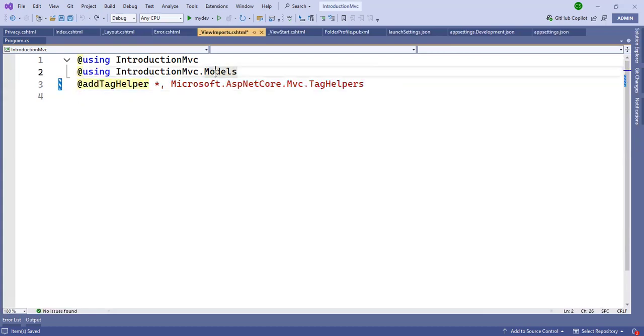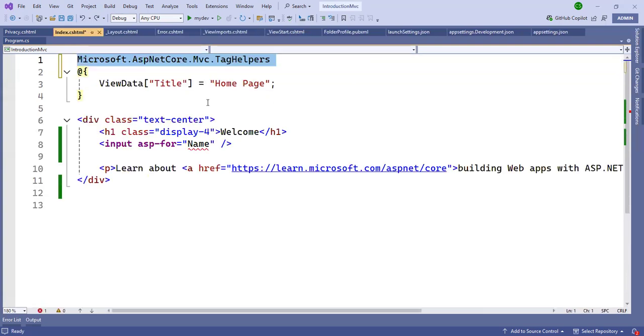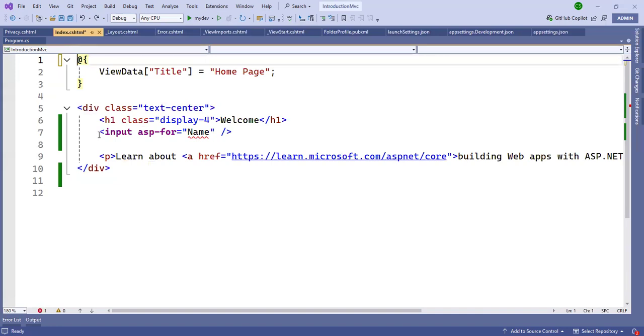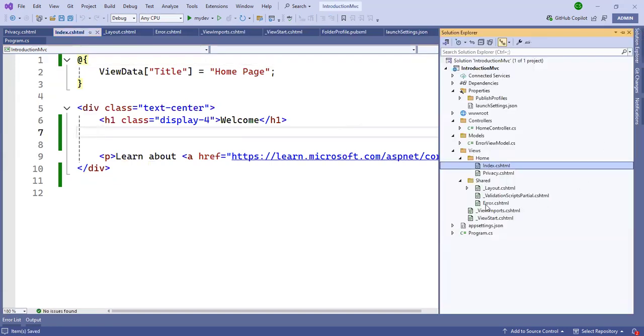Same thing for the model. The tag helper SP namespace is for the whole application, so we can write these things in View Import.cshtml. For that purpose, the ViewImports.cshtml file is used. This line will not be removed because we have no model. So you can understand this ViewImports and ViewStart file.